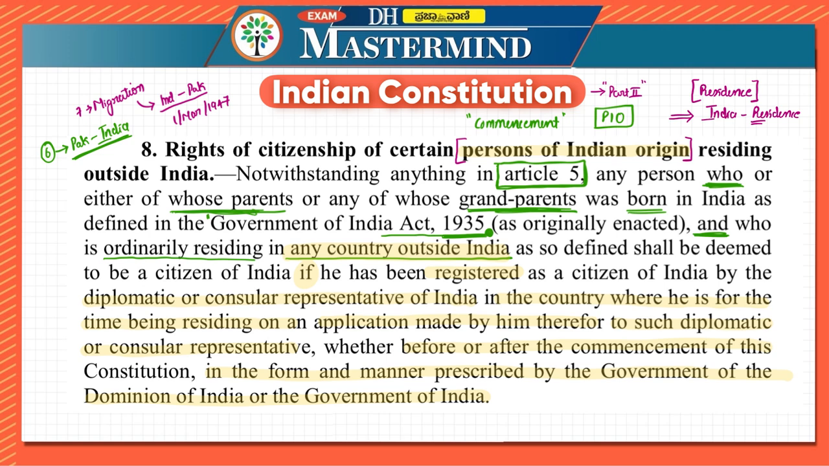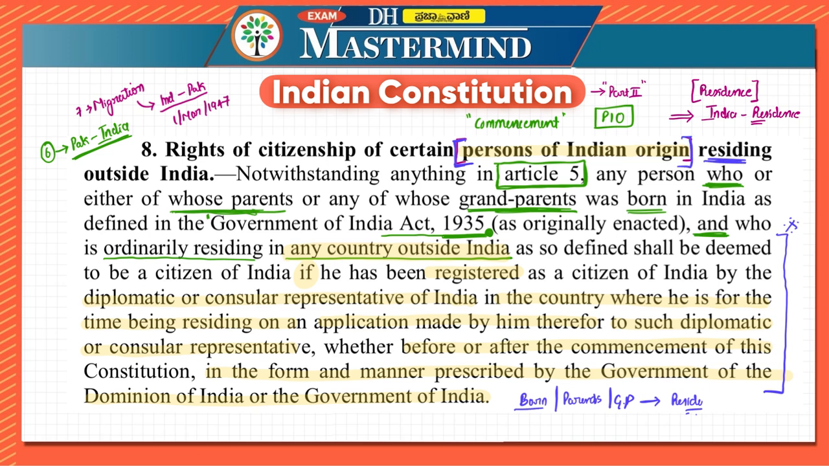Now this might be a little confusing, or a little clear for a lot of people, but we will consider that it is confusing for us. What is it trying to tell? Initially it says that the person, or their parents, or their grandparents have to be born in India. Along with this, they are now residing outside India. That is a person of Indian origin residing outside India.